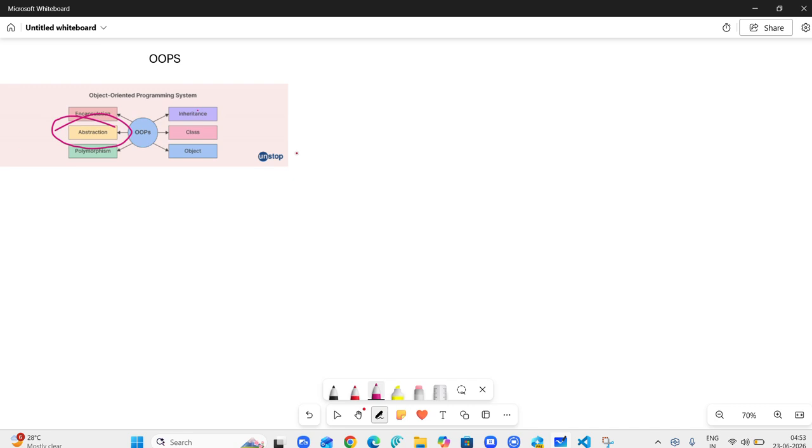If it comes in the exam, what is abstraction? First of all, the basic thing you are going to write is the definition. So the very basic concept which comes: what is abstraction? Abstraction is the hiding of unnecessary details and showing only the essential ones.